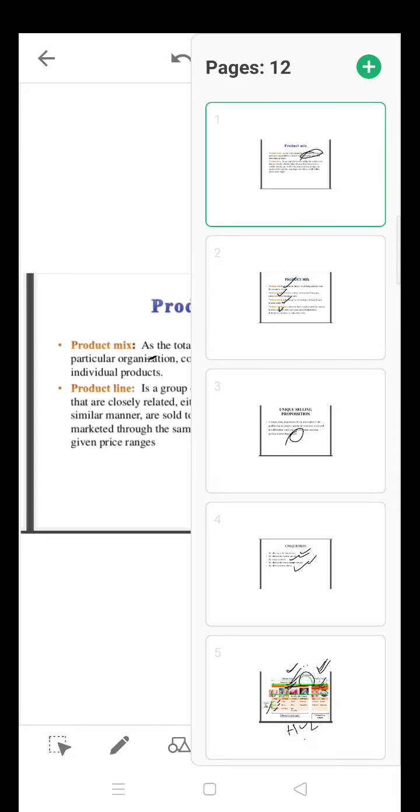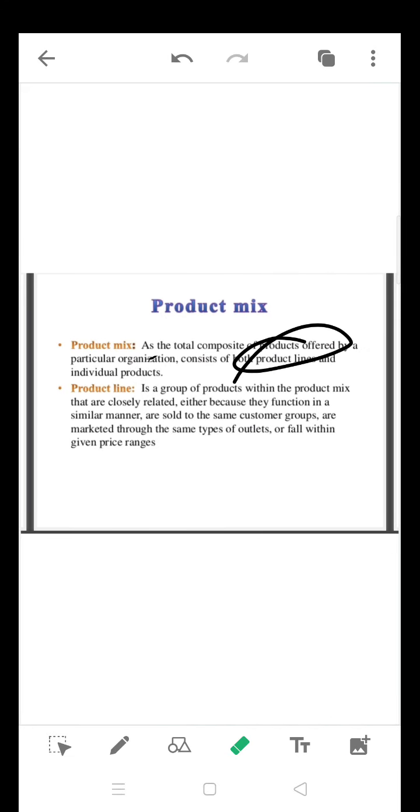So product mix: length, width, depth and consistency are more important, and also line stretching, upward stretching and downward stretching. These are all important concepts from the point of view of your examination.